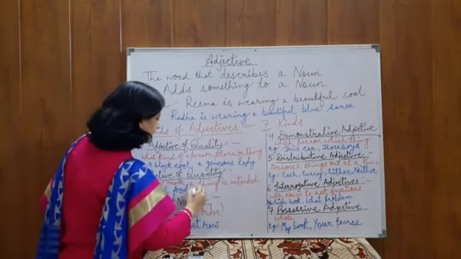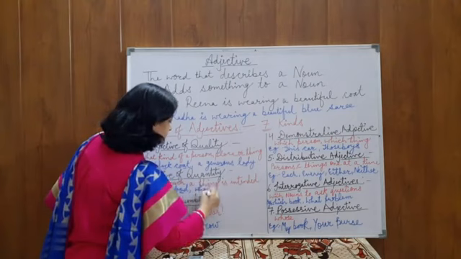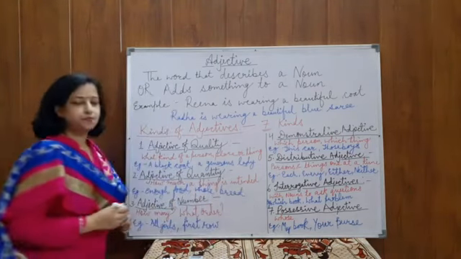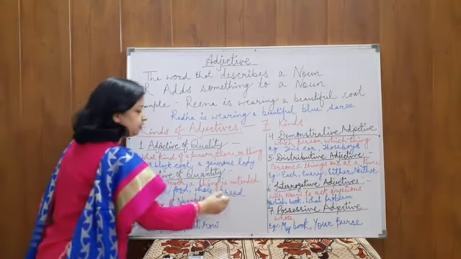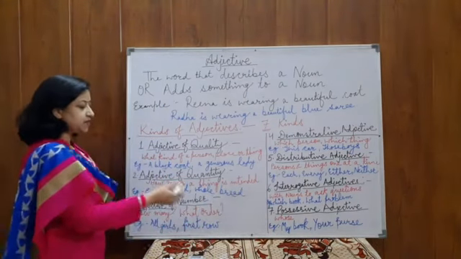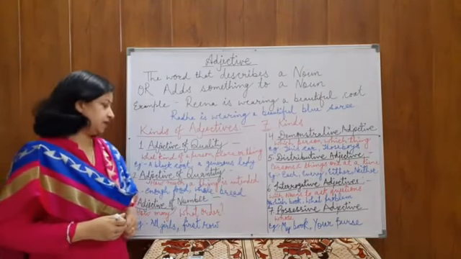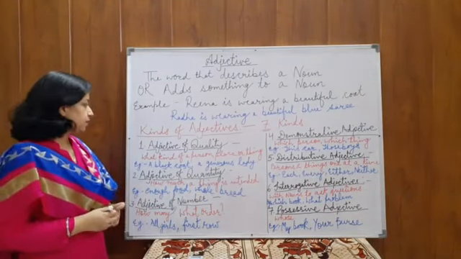Enough food, like whole bread. What is bread? Bread is a noun and the word describing this noun is whole. So, whole will be the adjective of quantity. Is this clear children? Okay.